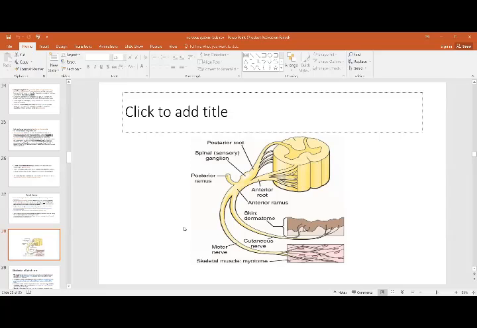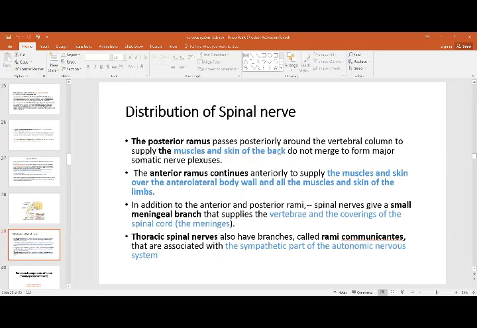The posterior ramus is going to supply the muscles and the skin of the back, and does not merge to form a major plexus. The anterior ramus is going to supply the anterolateral body wall, that is the anterior plus the lateral side muscles, and the skin of the limbs. In addition to this, they also give certain meningeal branches that supply the meninges in the vertebra and the coverings of the spinal cord. That is why they are called the meningeal branches.